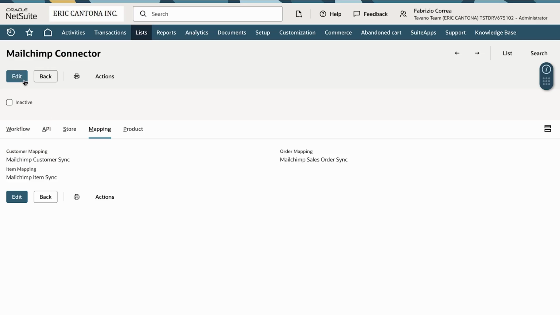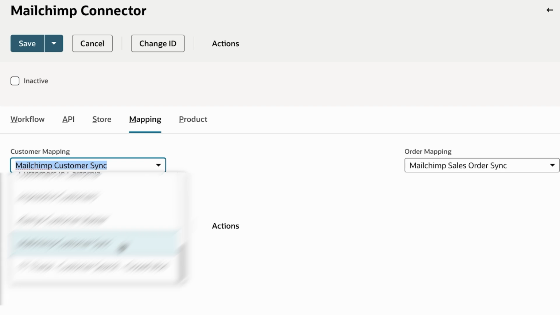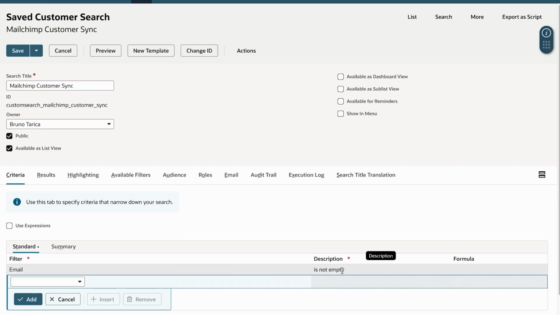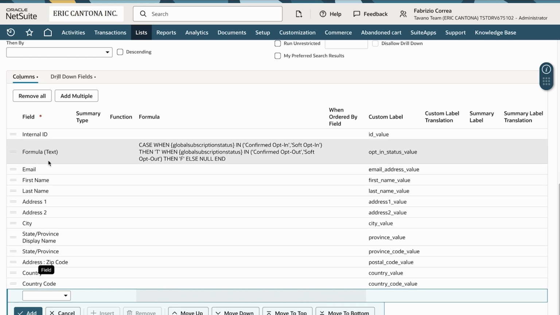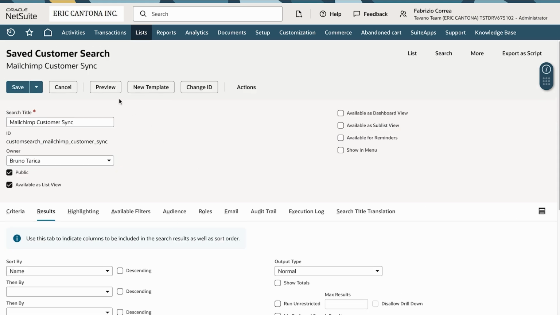With saved searches, we give you full control over which customers, items, and orders are shared. We can even import years of customer transactional history, giving Mailchimp the context it needs to build smarter segments and journeys.